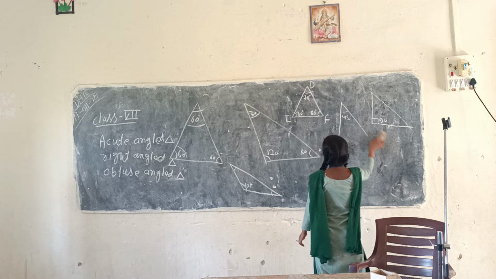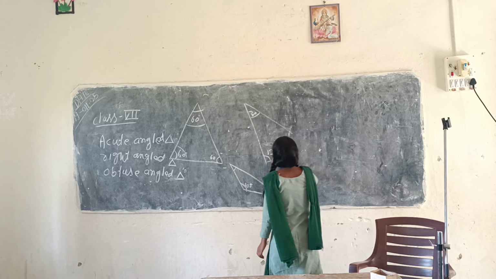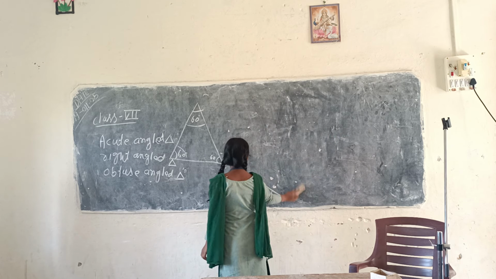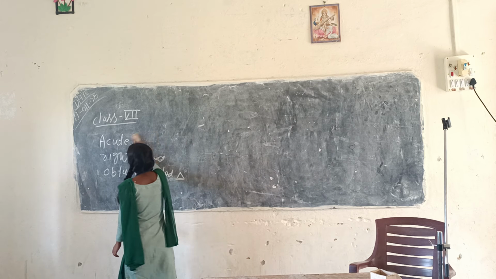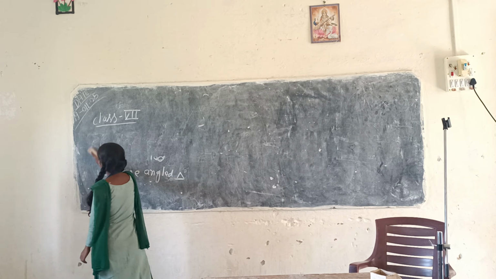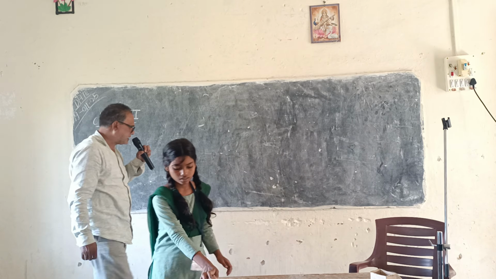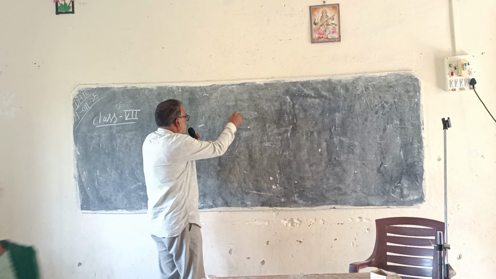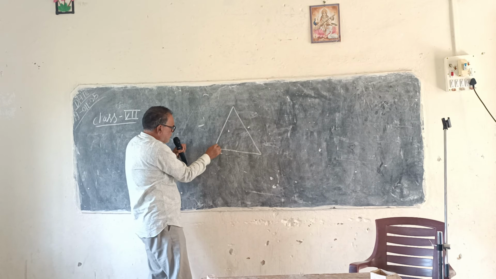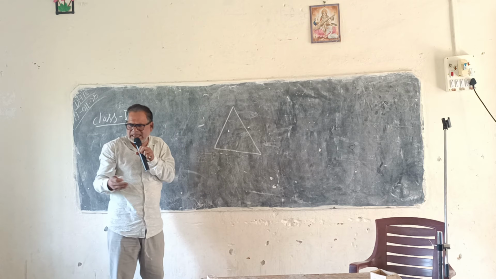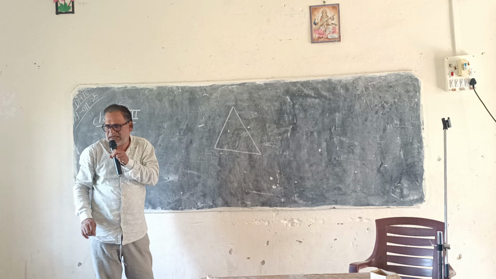Now we are proceeding to the next type of triangles, and that kind of triangles are named on what basis? Suppose that we draw a triangle, we will consider the length of the sides of the triangle only.